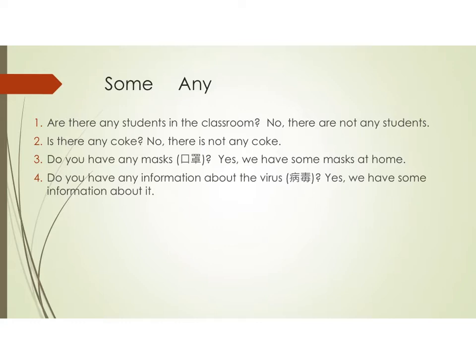So today we are going to learn about how to use some and any to talk about quantities, 數量. First, let's look at some examples. Number 1, are there any students in the classroom? No, there are not any students. 喺班房入邊有冇學生啊？ Are there any students? No, there are not any students. 嗰度冇學生啊 Not any.